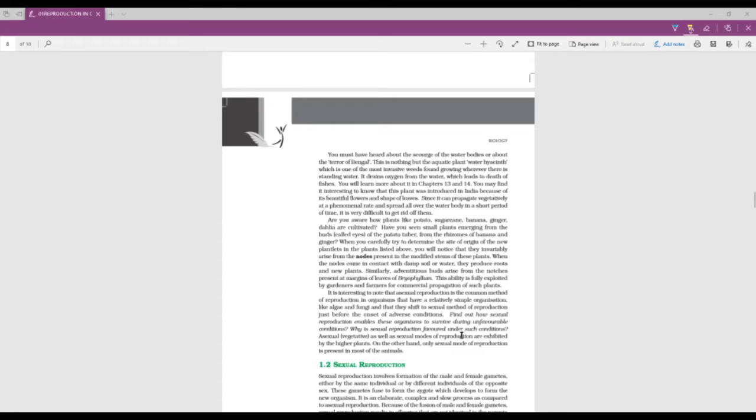It scourges the water bodies, and it vegetatively propagates at such a phenomenal rate that it can cover a water body in very little time. Then we also learned that asexually reproducing organisms, when they are surrounded by adverse or harsh conditions, adapt themselves to sexual reproduction.